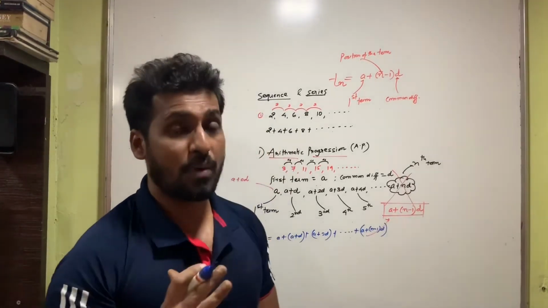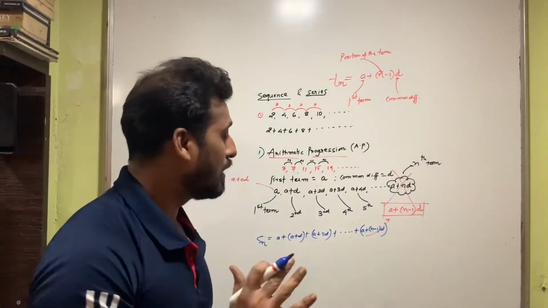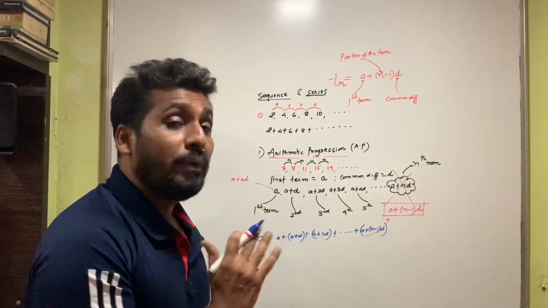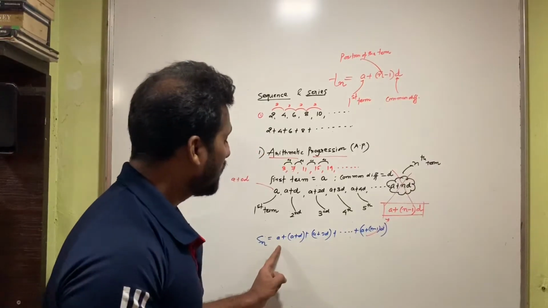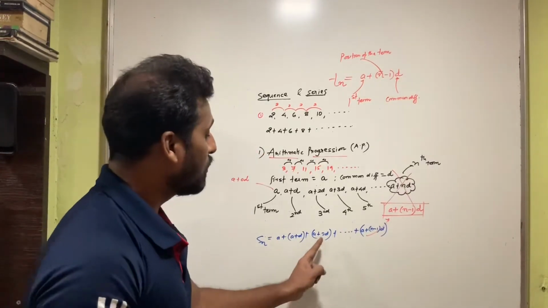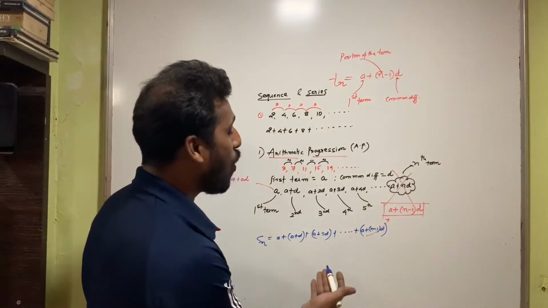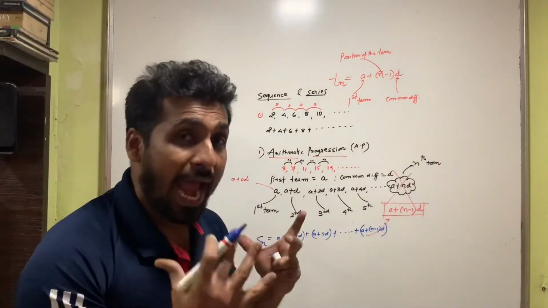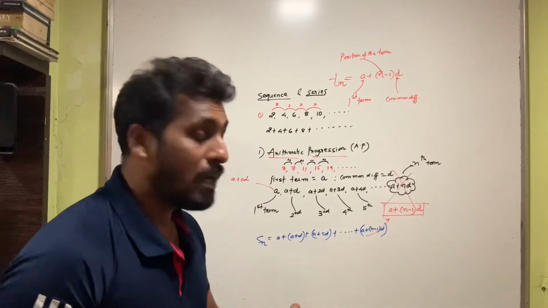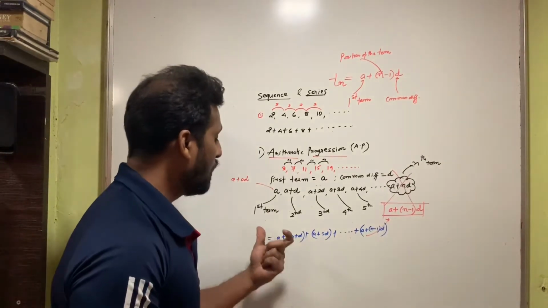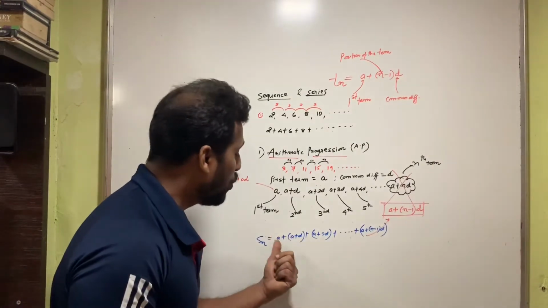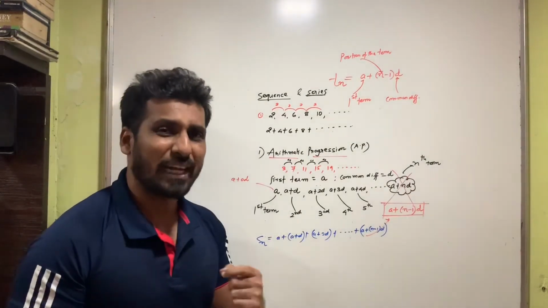Now always remember, when I say last term, I actually do not mean the last term. It is nothing but any term of the sequence. So I have the first term as a, the second term is a plus d, the third term is a plus 2d, and so on till the nth term. If I add these terms, I will get Sn. Now this sum is slightly confusing, slightly troubling, isn't it? To get the sum of all these terms will be slightly difficult for us.